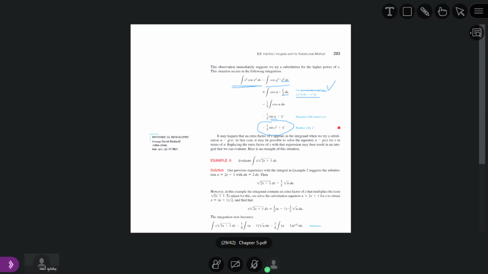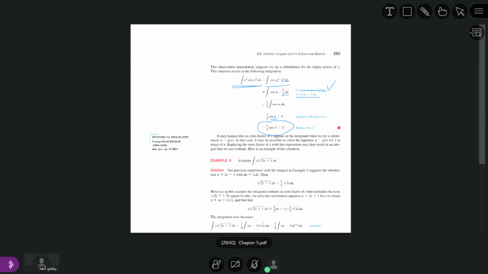So I asked you before, whenever we have to solve an indefinite integral, we must add some constant. Whenever we solve any indefinite integral, we must add some constant.